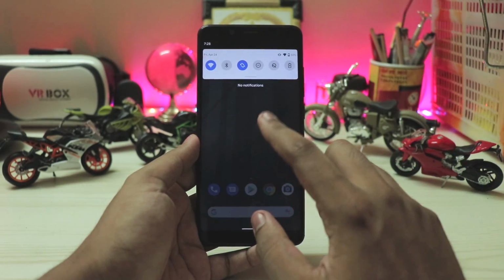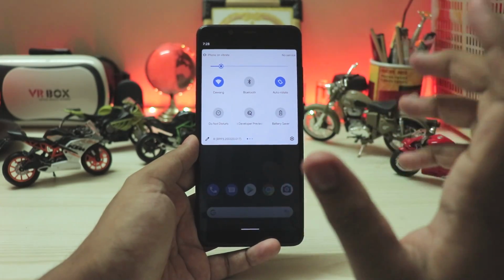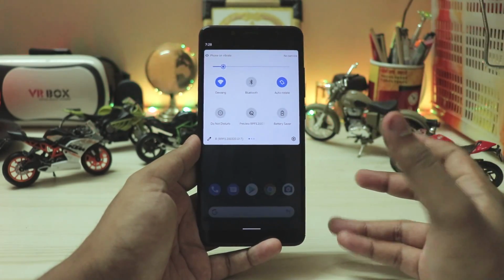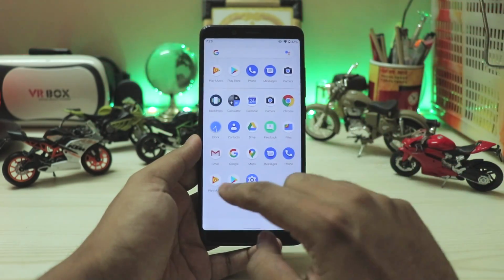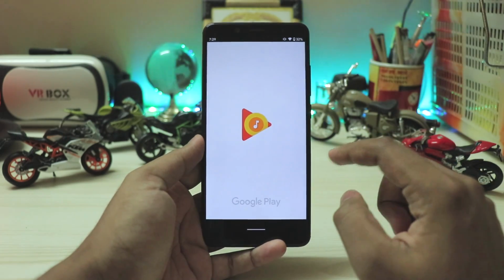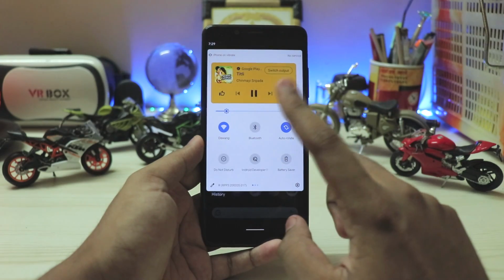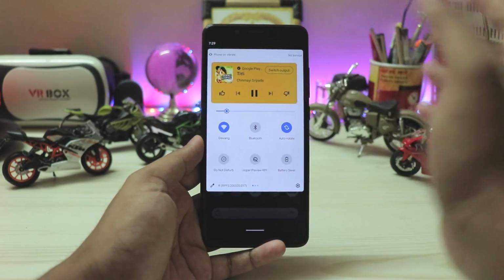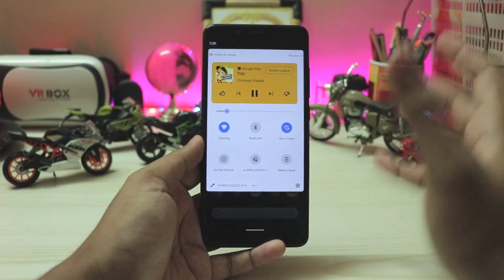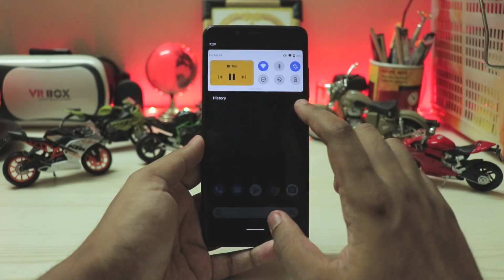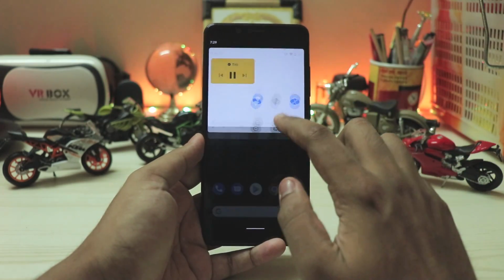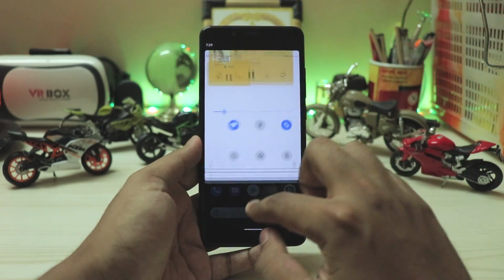Now again, if you go to the quick settings panel and expand it, there are quite a few changes in terms of notifications. For example, if I just add an app to test the music player quick setting, there you go. The animation is still the same. It's still shifted a bit to the left. It's not a DPI issue, it's just like that. As you can see, the animations are still not refined as much. I think they barely did any changes to it.